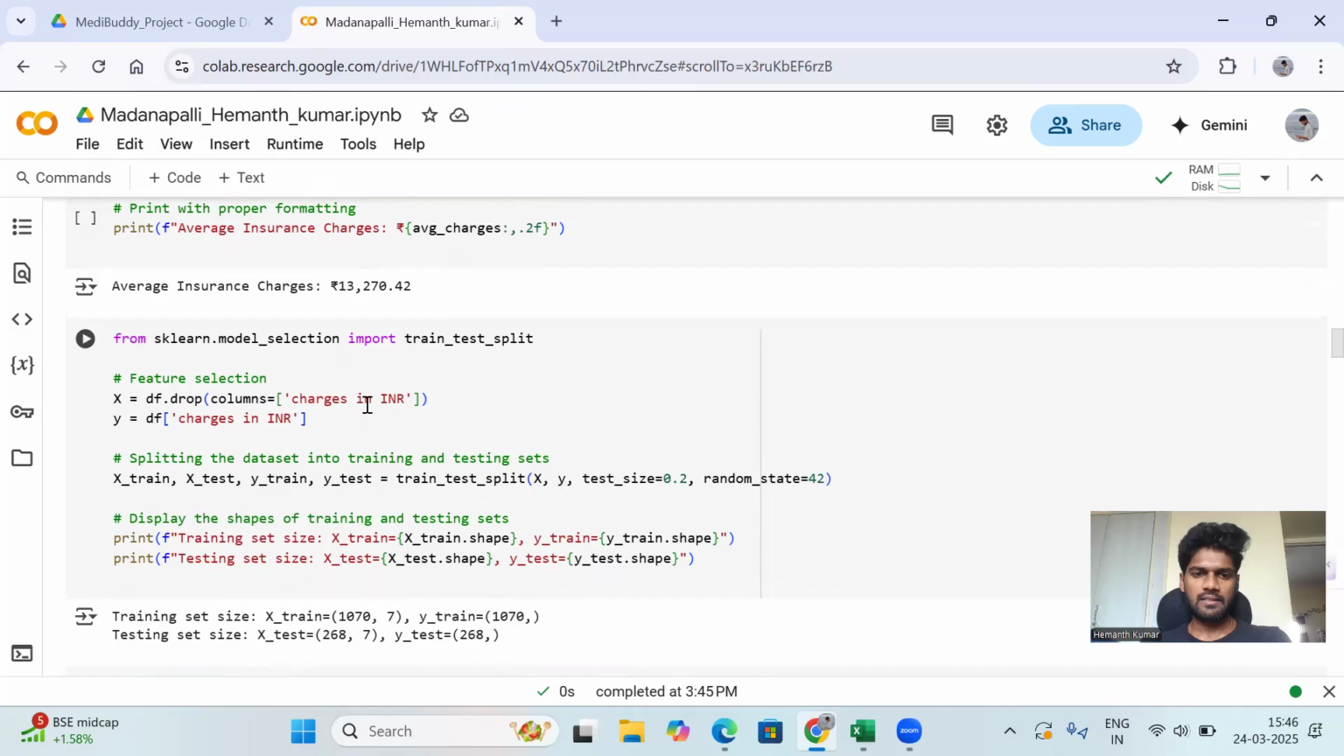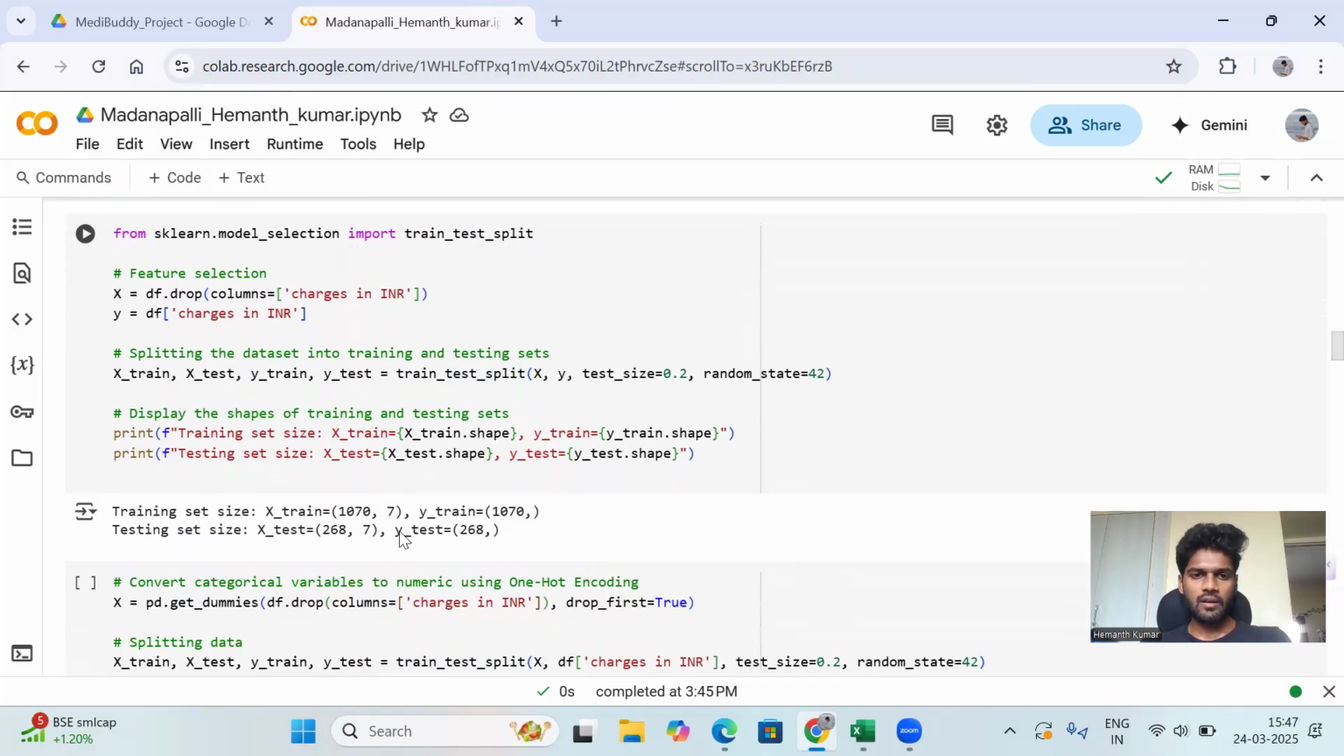Then we are using train test split to get the data sets, that means the training data set and the testing data set. Normally in machine learning, there are two data sets: one is the training set and the second is the testing set. Mostly 70% is training and 30% is testing, or 80% training and 20% testing. After executing this code, X train is 1070 by 7 and y train is 1070, and the testing set X test is 268 by 7 and y test is 268.